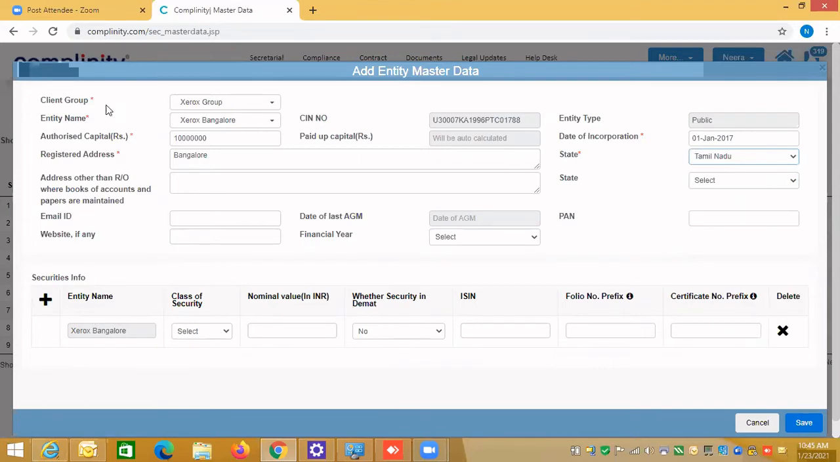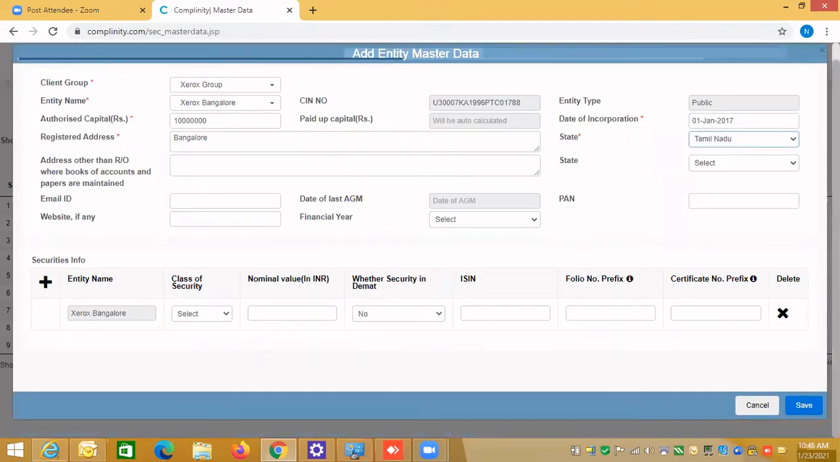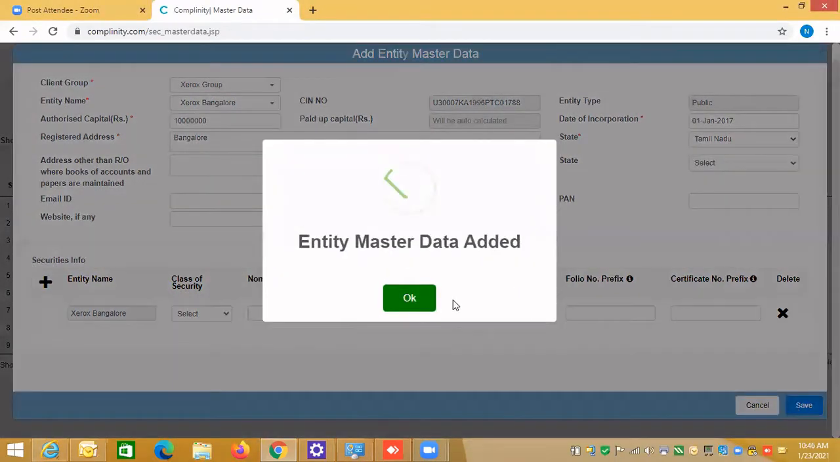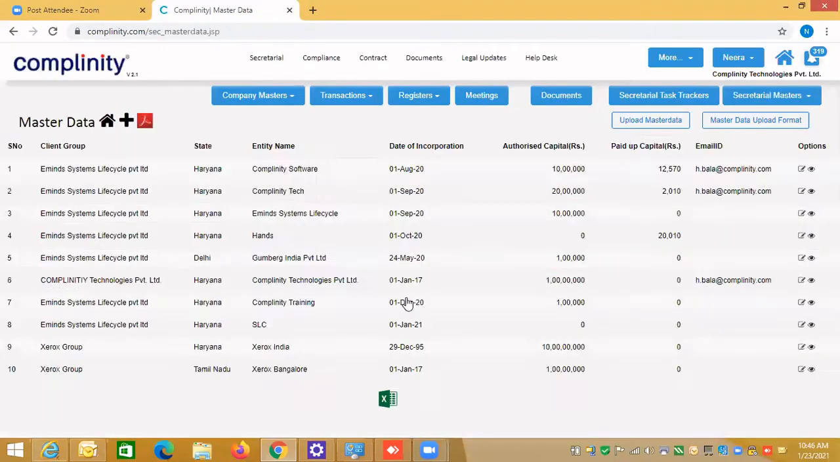You see here the red asterisk is only appearing on the client group, entity, authorized capital, registered address, state and date of incorporation. And I can simply save the record over here. But if we are doing the share accounting, then the most important thing is to do the security information. If you are not doing share accounting, you can simply save the record. So the record has been saved.